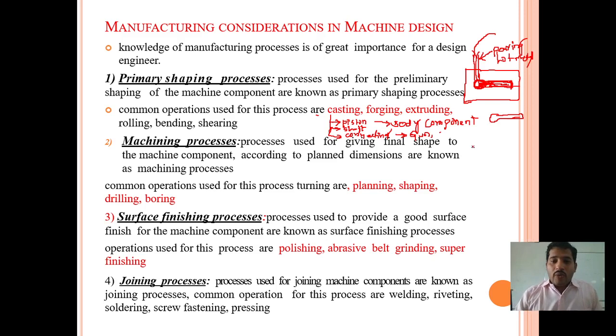Okay, dear. So what about the forging process? In the forging process, the first thing is we place the metal in the open hearth. Here, this is the open hearth in which we are placing the metal.